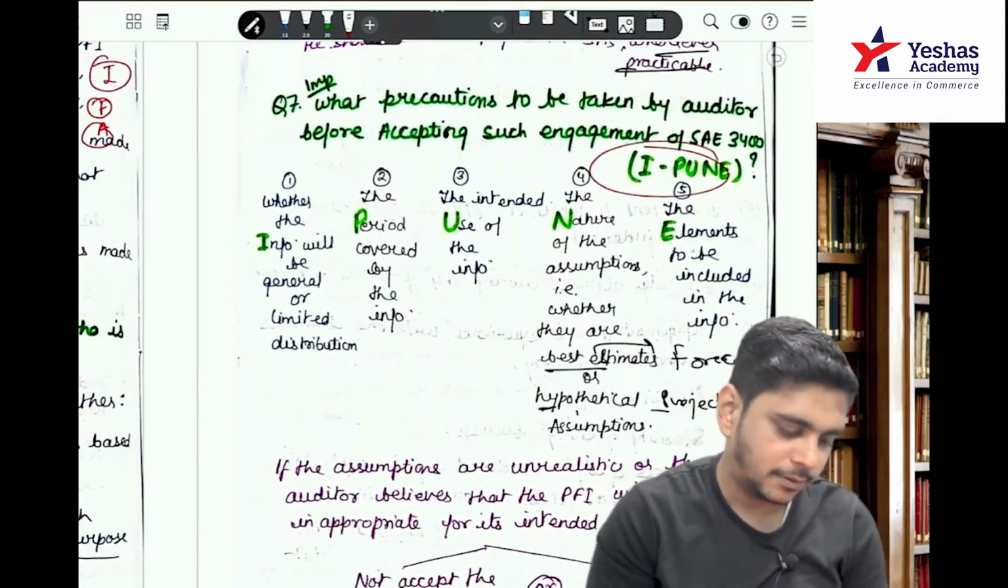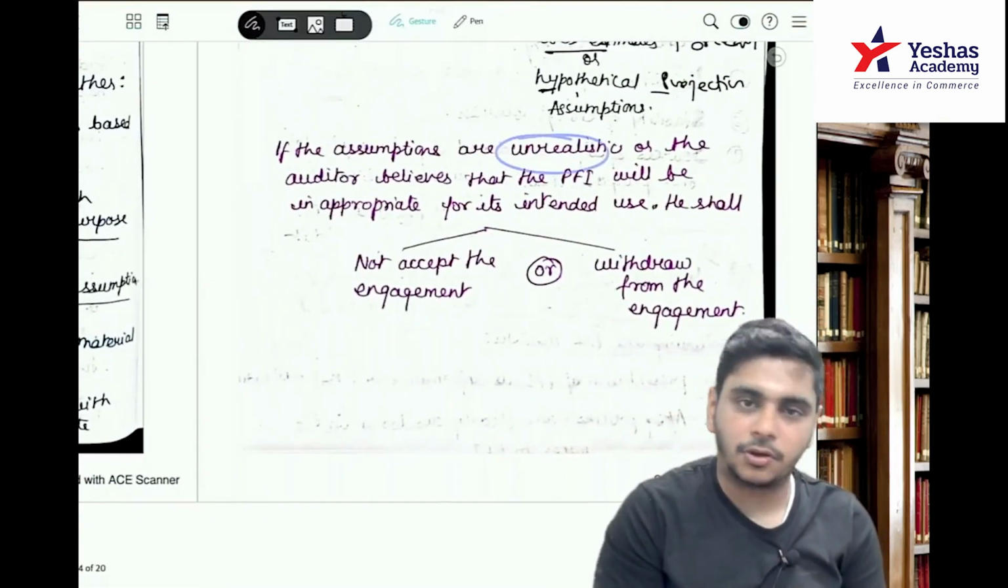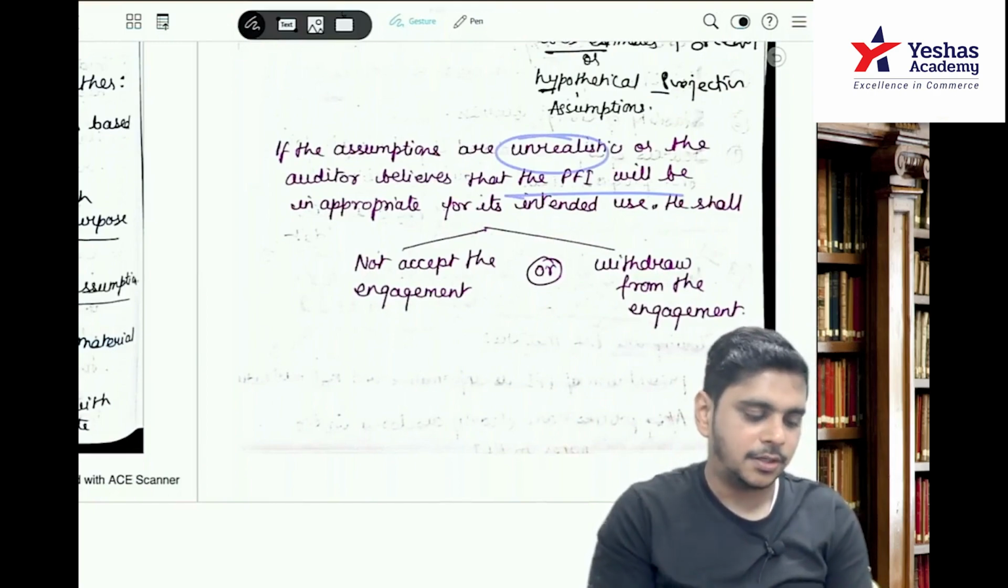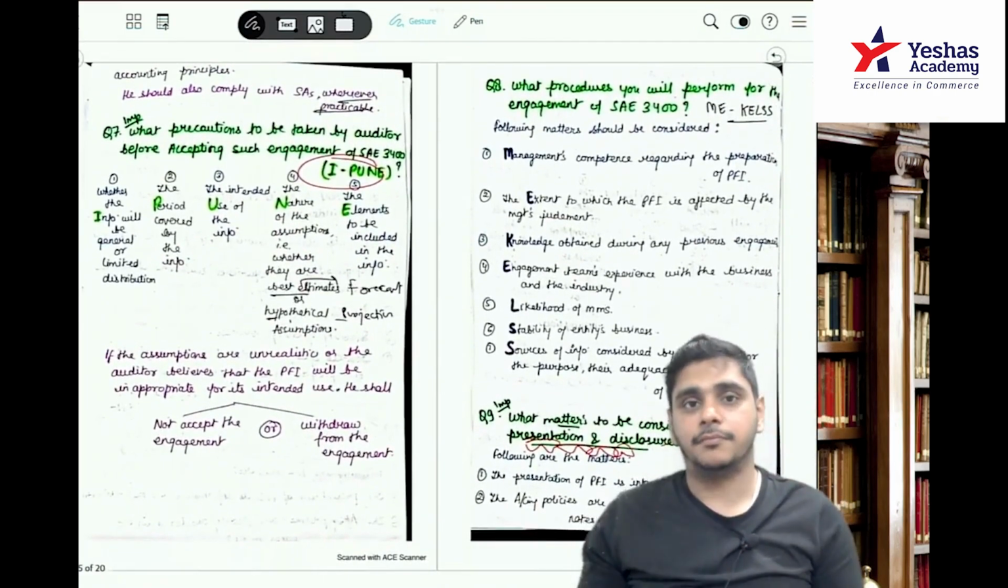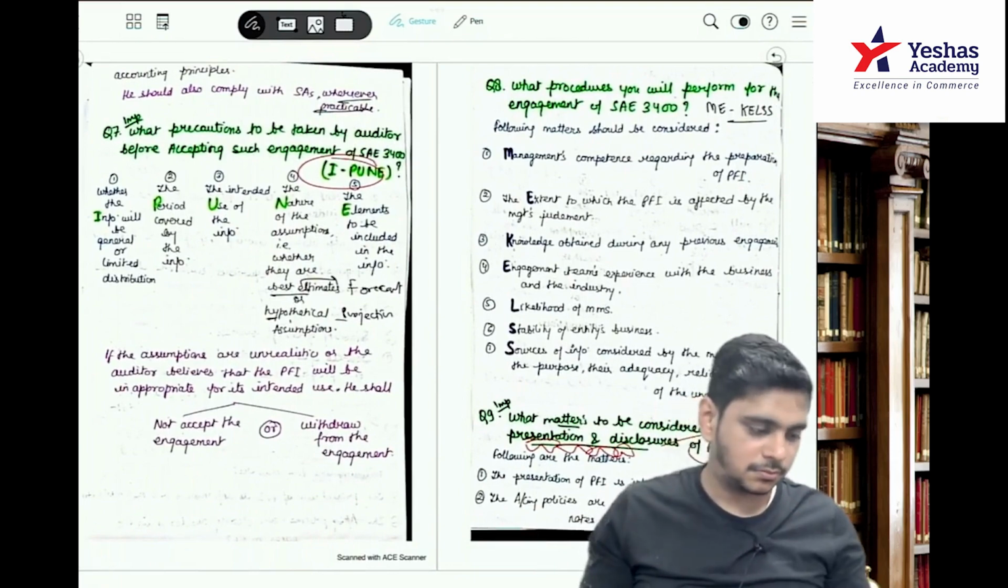If the assumptions are unrealistic or the auditor believes the PFI will be inappropriate, we should not accept the engagement or withdraw the engagement. Question number 7, from the notes. So this was so easy.